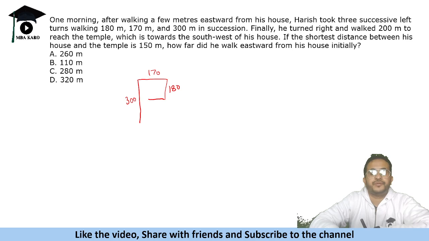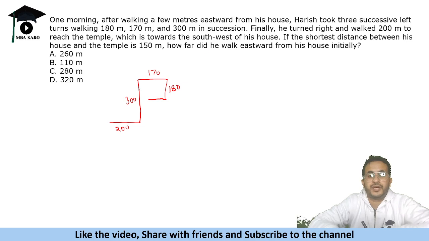Okay, so he first went in this direction. Finally, he turned right and walked 200 meters to reach the temple, which is towards southwest of his house. If the shortest distance between his house and the temple is 150, so the distance between temple and his house is 150 meters. How far did he walk eastward from his house initially?